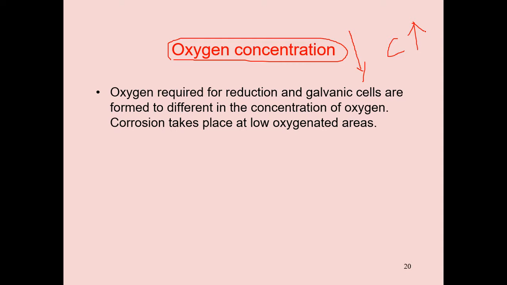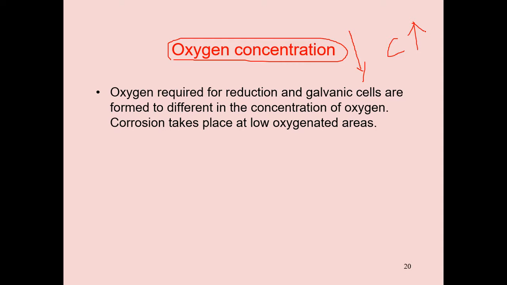Next, when impurities in the environment increase, corrosion also increases. Why? Because carbon dioxide, hydrogen sulfide, sulfur dioxide increase in the environment. They increase the H plus ion percentage, so corrosion also increases.